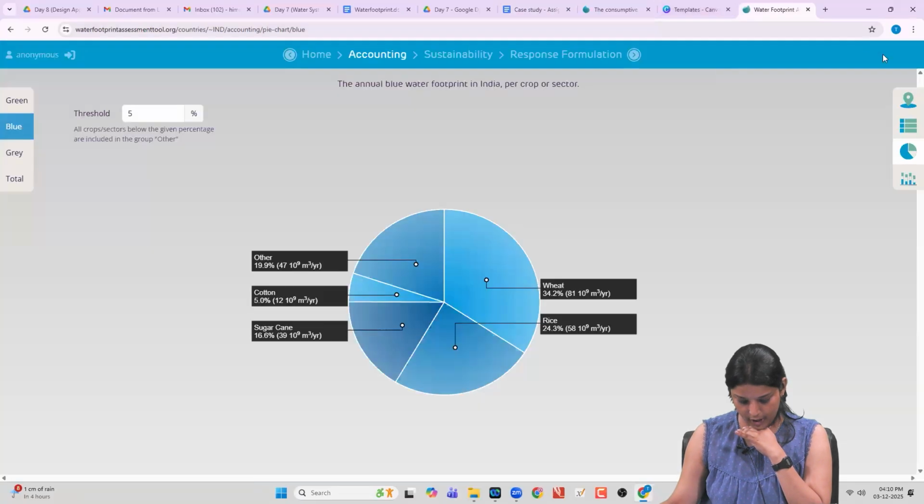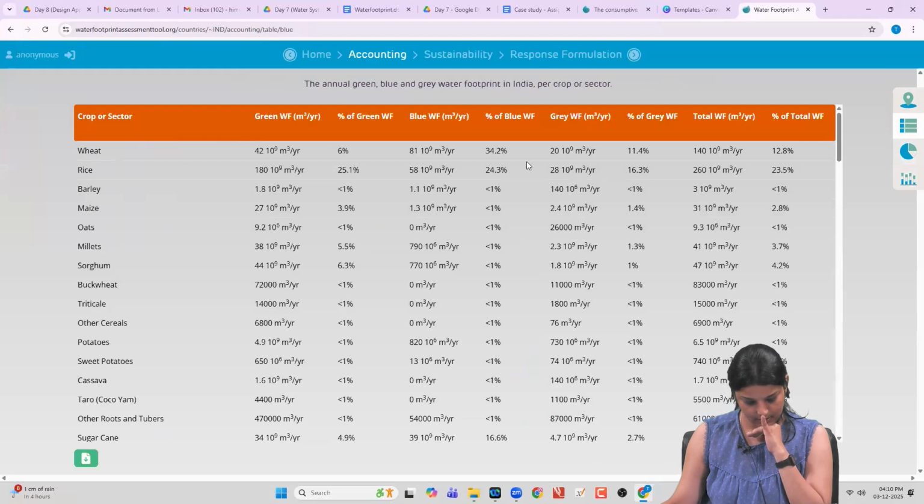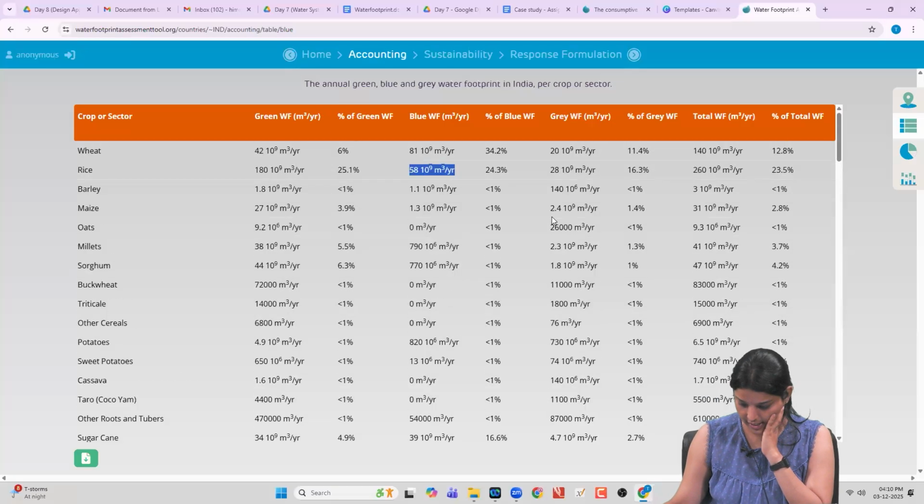So I'm going to head to India statistics again and look at the water footprint. Wheat blue water footprint is 89 into 10 power 9. Rice is 58 into 10 power 9. Whereas millets, 41 into 10 power 9 meter cube per year.